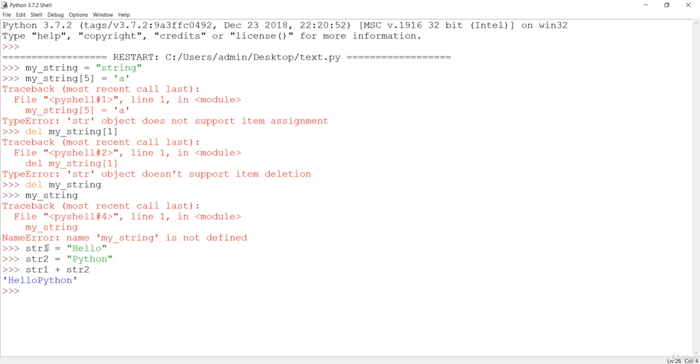You can also do something like a multiplication of a string. So if you want to get multiple hellos, you can do str1 multiplied by 3. So this arithmetic operation is valid in the case of a string. You can multiply, and you can also do addition, which is basically a concatenation between strings. Let's see some of the inbuilt methods of a string now.